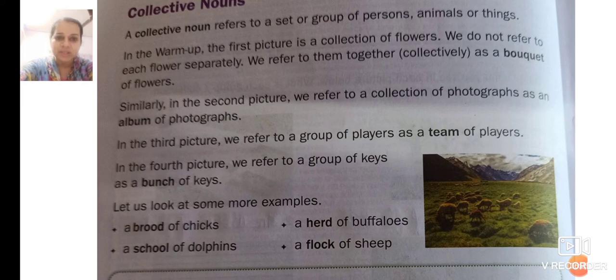Why are we using an? Because a is a vowel, so that's why an comes before a vowel, so we are using an album of photographs. In the third picture, we refer to a group of players as a team of players. What are we referring to? A group of players. We are not saying a group of players, but we are calling it a team of players.